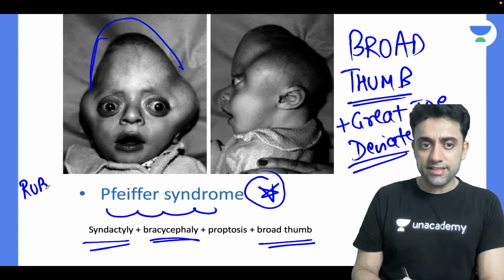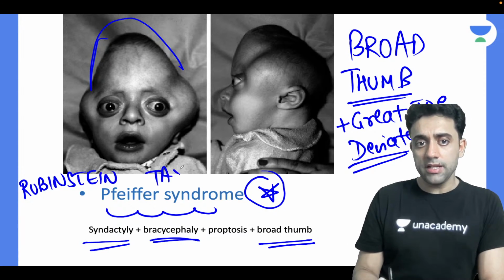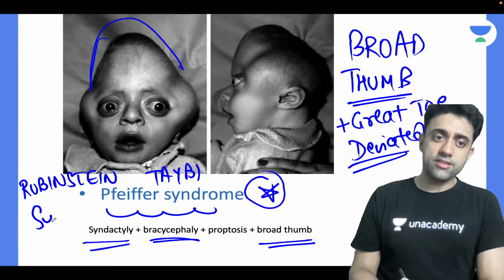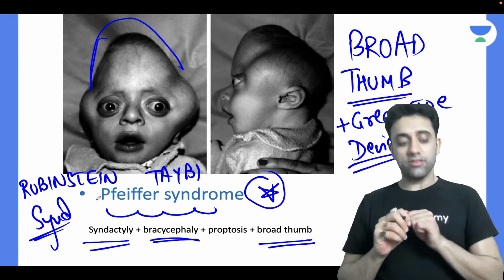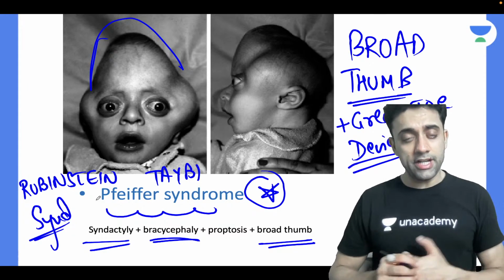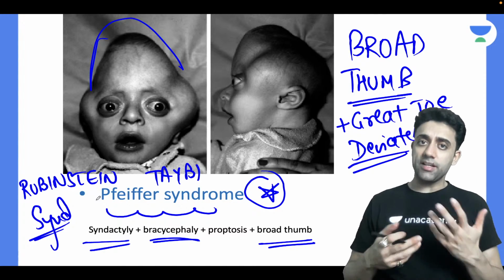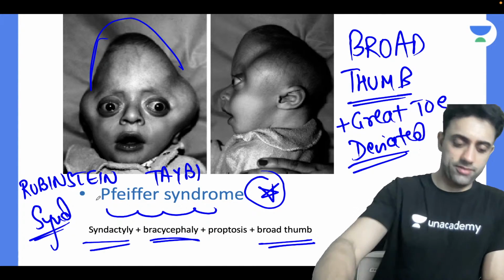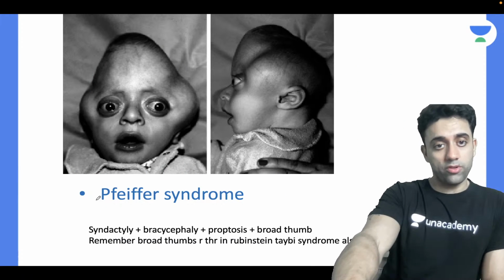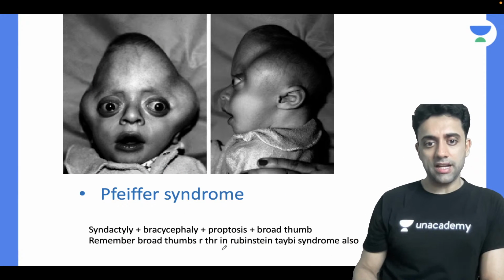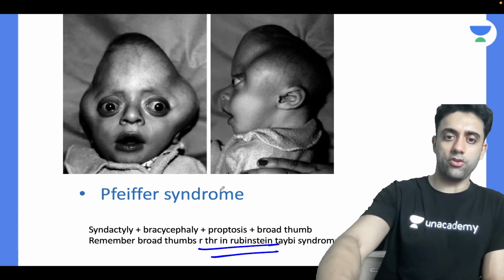Have you heard of Rubinstein-Taybi syndrome? Rubinstein-Taybi syndrome. Yes, Rubinstein-Taybi syndrome will have broad thumbs, great toe deviated. The baby will have atrial septal defect, microcephaly, and intellectual disability. Very good, Shubhangi. So impressed by you. Very good. So broad thumbs are there in Rubinstein-Taybi syndrome also.